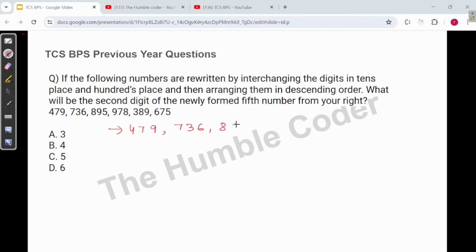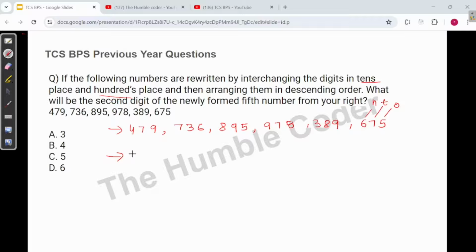What I'm doing right now is taking the original digit series that is given to us. So 9 7 8, then 3 8 9, and then 6 7 5. So we have taken the complete series as it is. This is the original series. Next we are going to update it. Because in the question it is given that we need to interchange the digits in the tens and hundreds place. If you are not aware, this place is called ones, this is called tens, and this is called hundreds place. So we need to interchange these two, the hundreds and the tens place. Let's do it now.